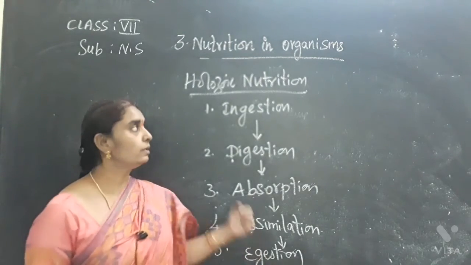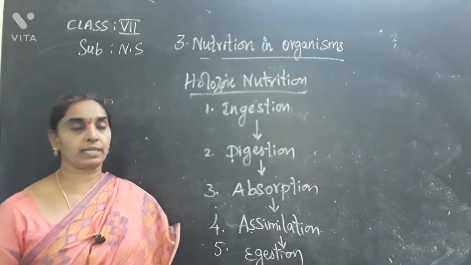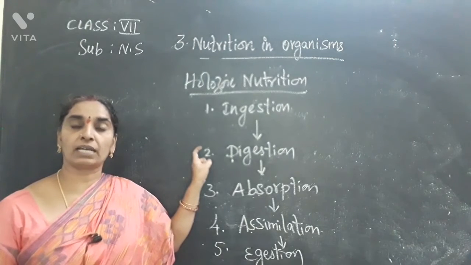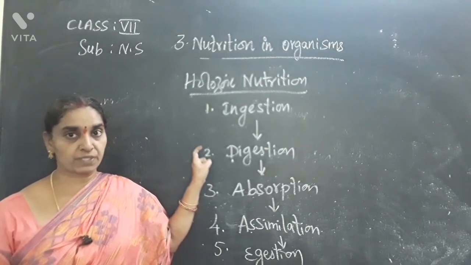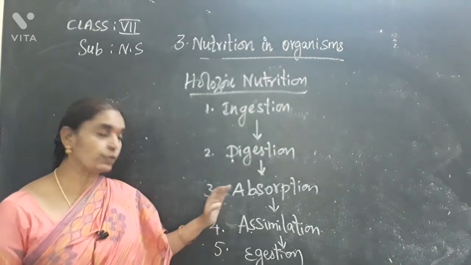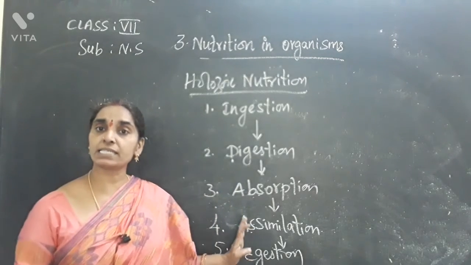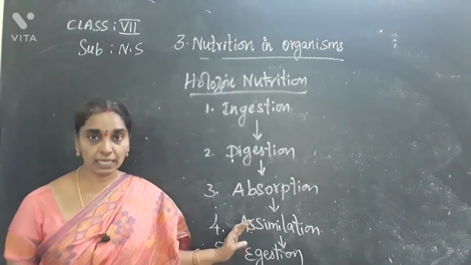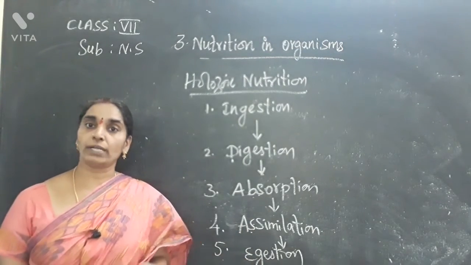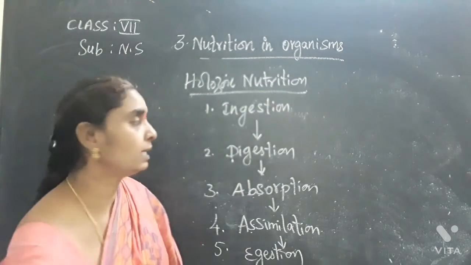Okay, children? So these are the steps involved in holozoic nutrition. First is ingestion, intake of food. Next is digestion, conversion of complex substances into simple substances. Then absorption, the nutrients from the food are absorbed into the blood. Then the digested and absorbed food becomes part of the body. Then waste material is released out of the body through the excretory organs. These are the steps involved in holozoic nutrition.